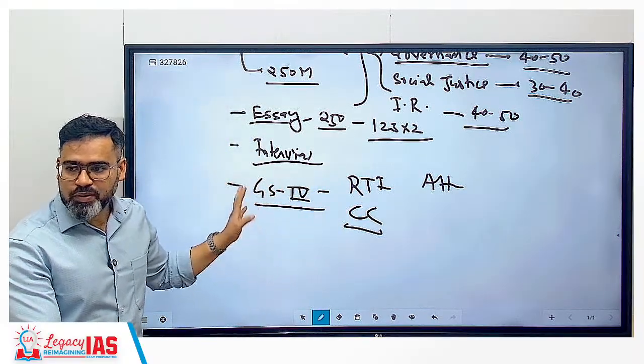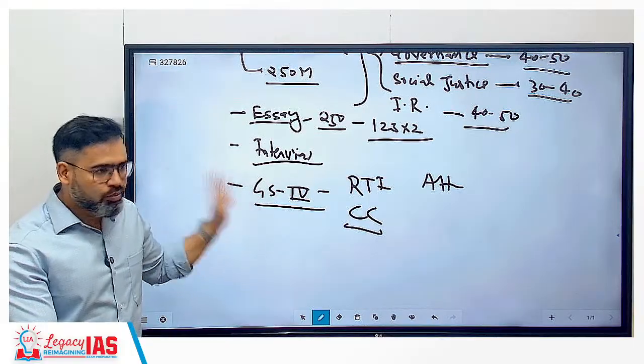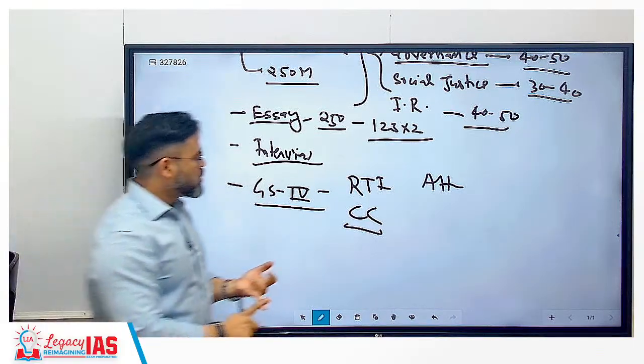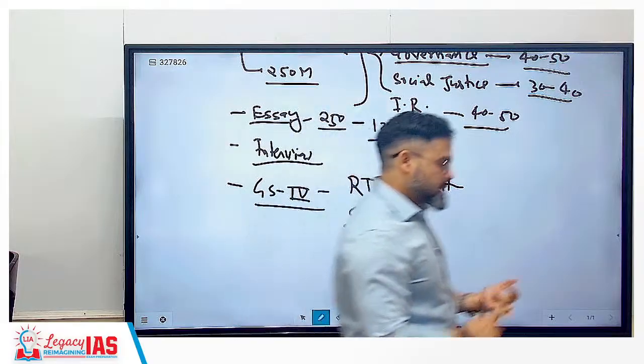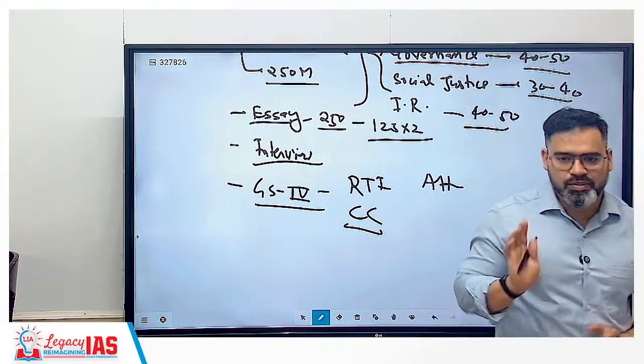So in GS paper 4 again you will get polity. So GS paper 2, GS paper 4 and essay, interview and the prelims. Is that clear?